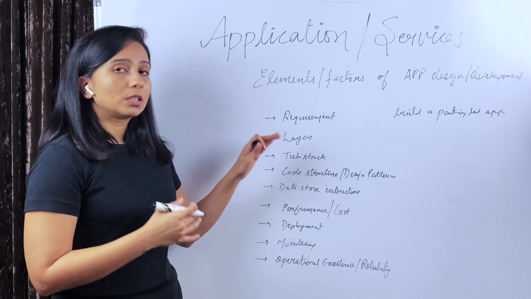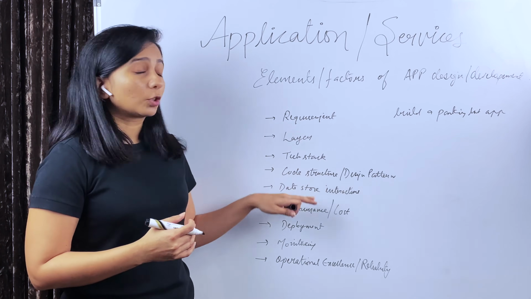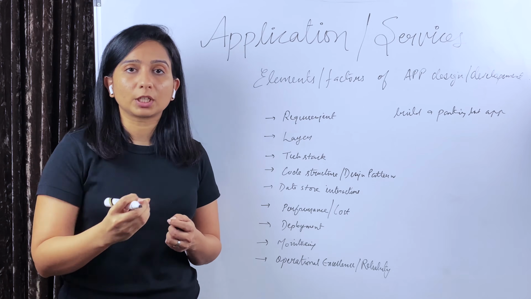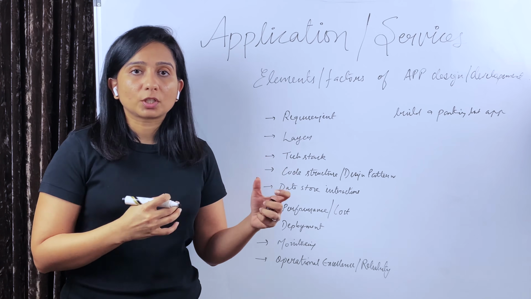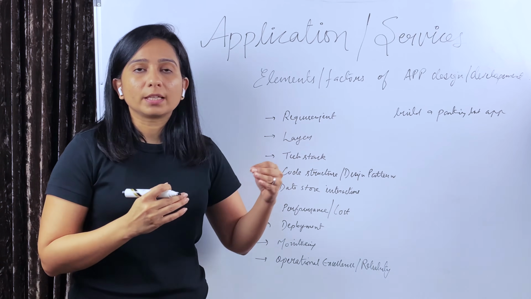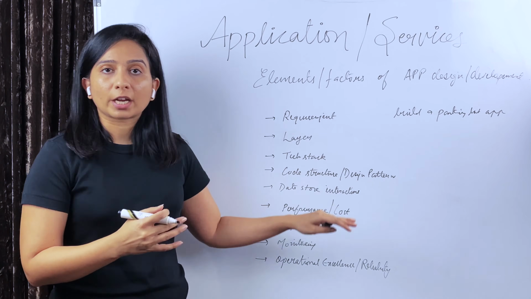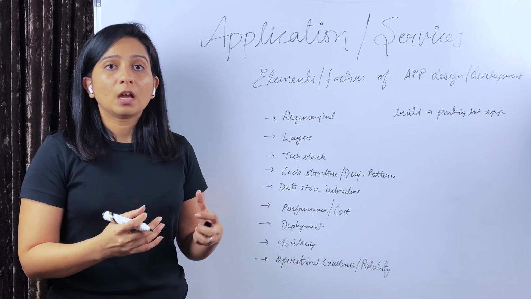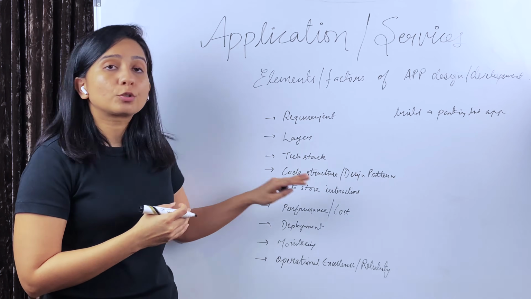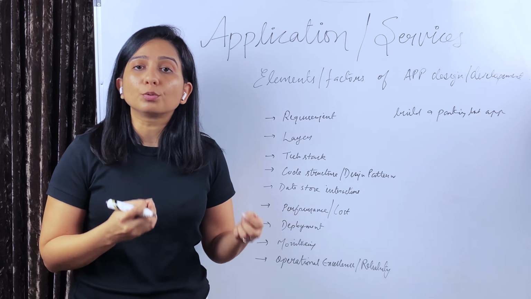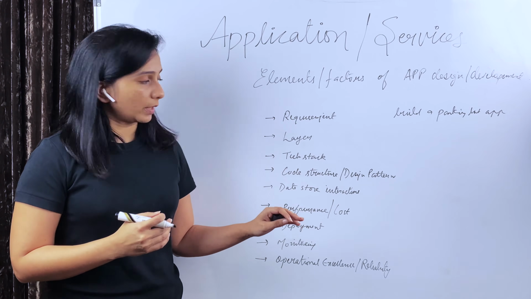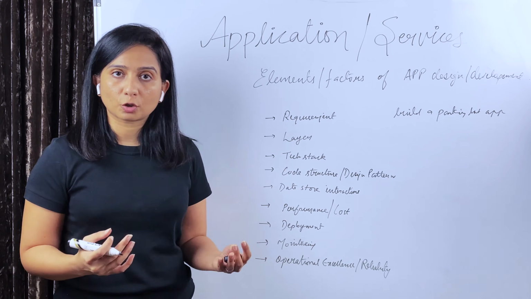After deciding the tech stack and the layer, the main part comes for the application. That is the code structure or the project structure of how that application is going to look like, the design patterns you're going to use in order to implement the business logic, expose the APIs, handle the data store interactions. Like, for example, if the application has to talk to a database or a caching layer, how you're going to do that, what kind of libraries you're going to use in order to support those data interactions. That is another important factor while designing the code structure of an application.